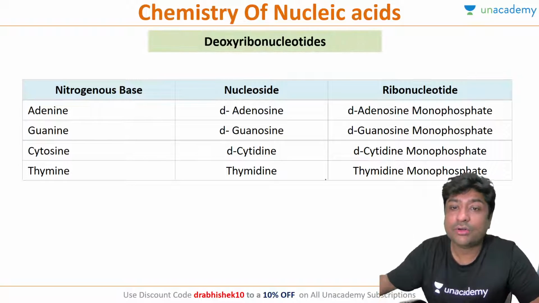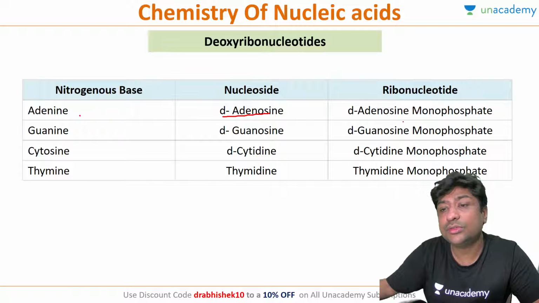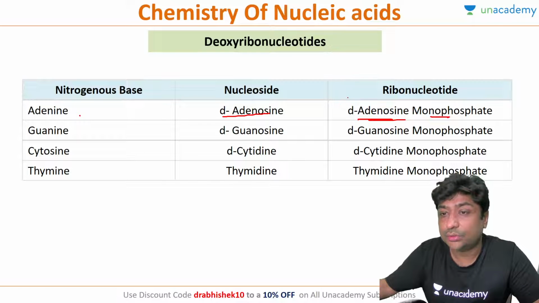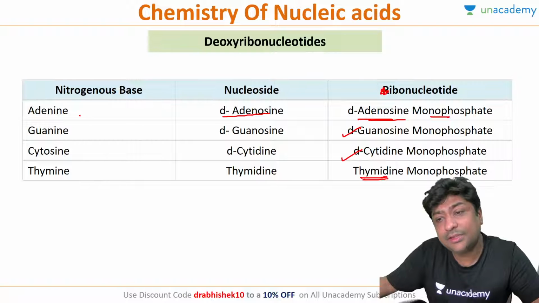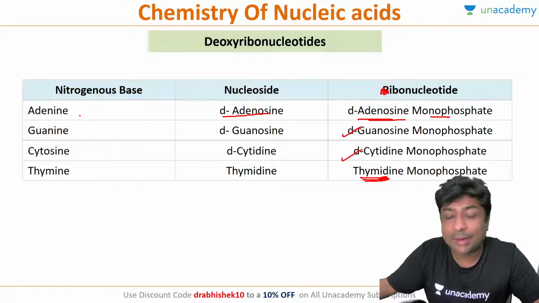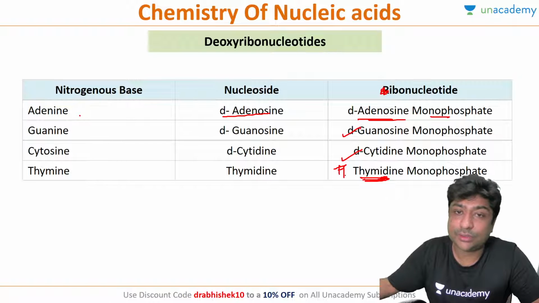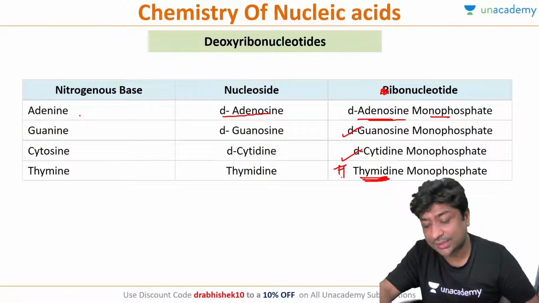When we talk about deoxyribonucleotide, remember adenosine will form deoxyadenosine and this will become deoxyadenosine monophosphate. So this is deoxyribonucleotide, not ribonucleotide. So deoxyguanosine monophosphate, deoxycytidine monophosphate, and thymidine is always deoxy. Remember, thymidine is always deoxy. So it will be thymidine monophosphate. So these are very important nucleic acids and their derivatives.